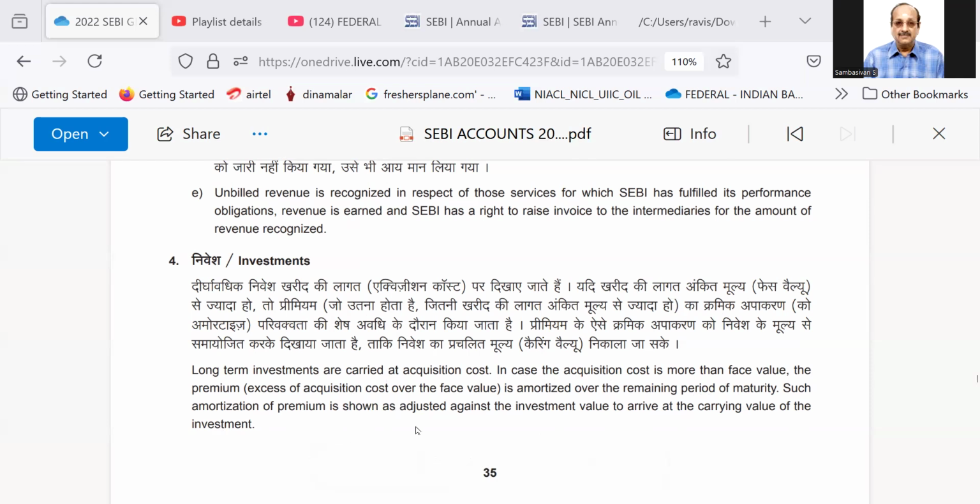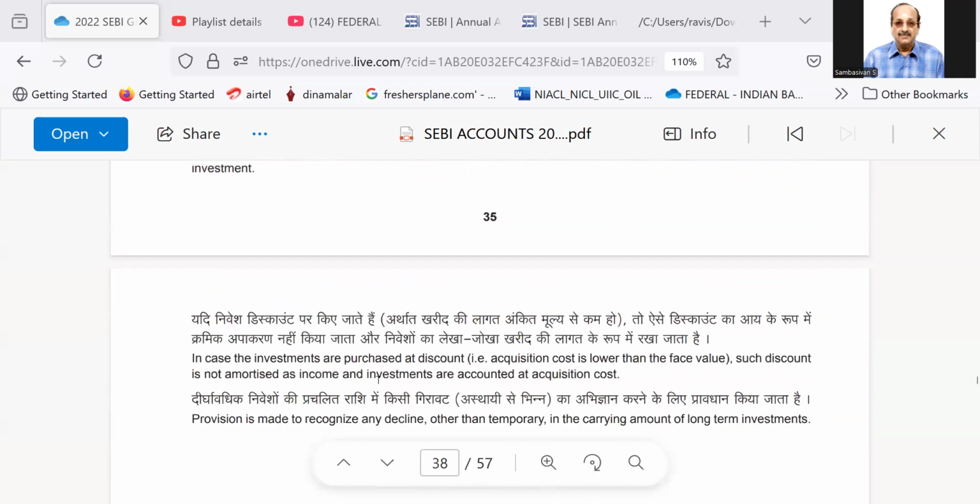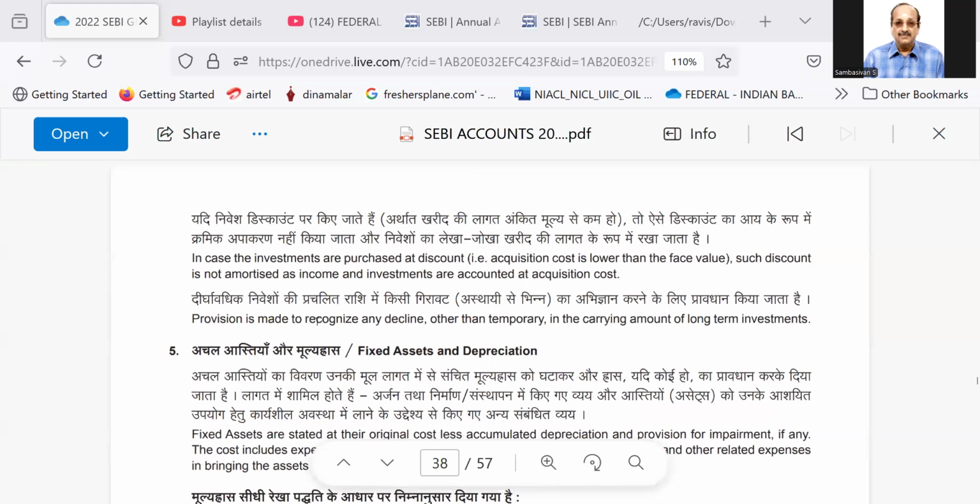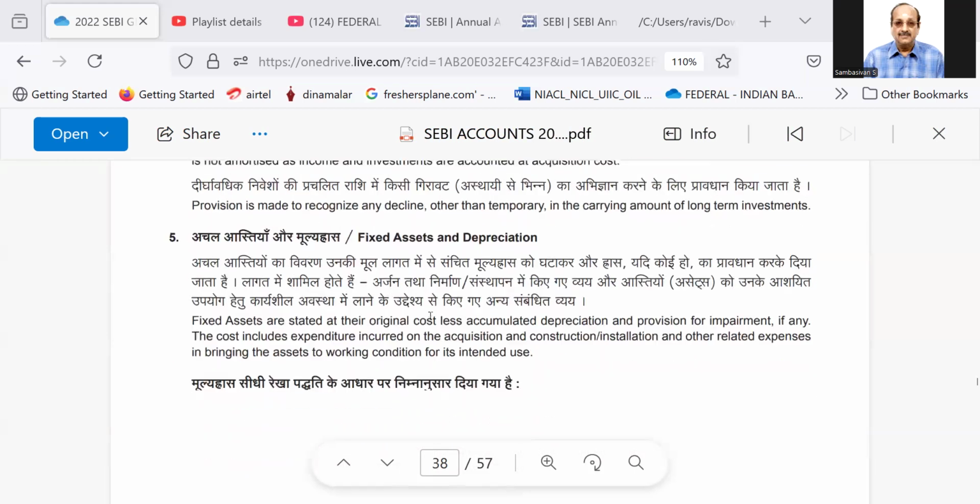Such amortization of premium is shown as adjusted against the investment value to arrive at the carrying value of the investment. In case of investments purchased at a discount, that is, acquisition cost is lower than the face value, such discount is not amortized as income and investments are accounted at acquisition cost. This is a good thing.